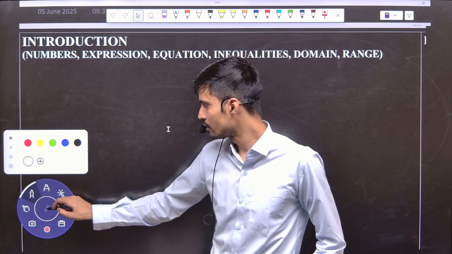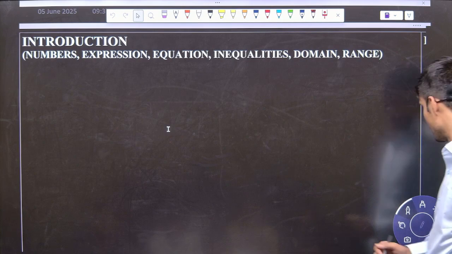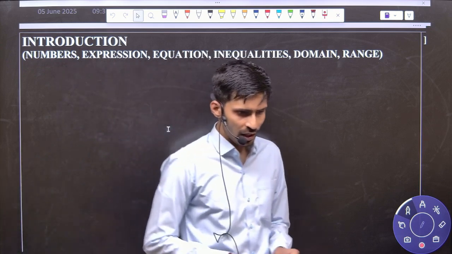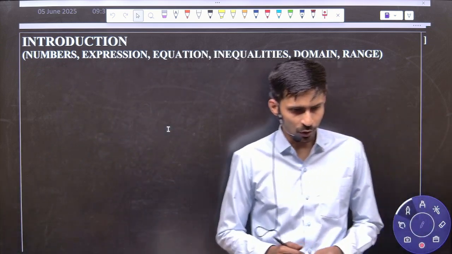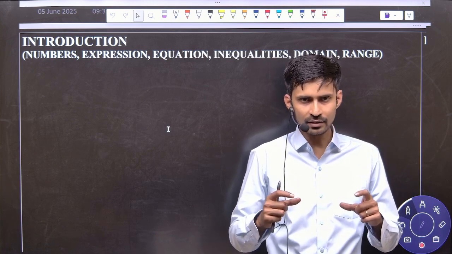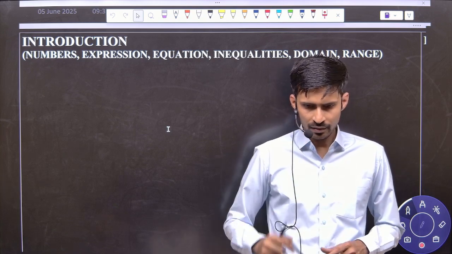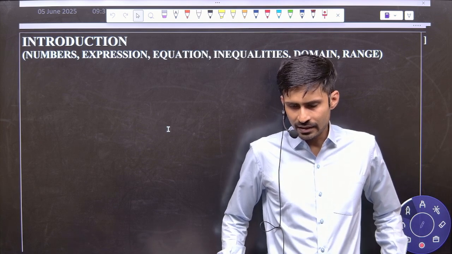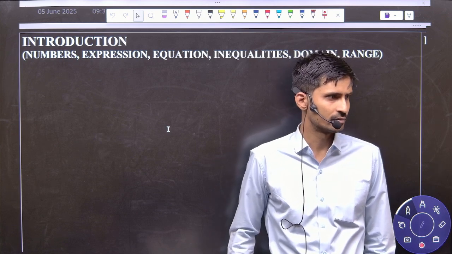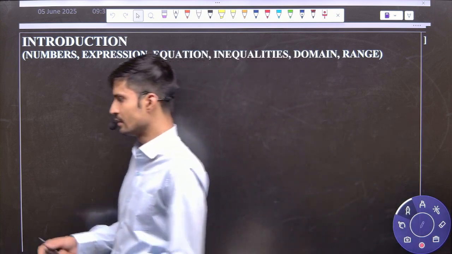So we are going to start from the introduction. Write down for one point in your copy, and this is going to be the motivation of the whole mathematics. The point is, everything in mathematics represents a number.